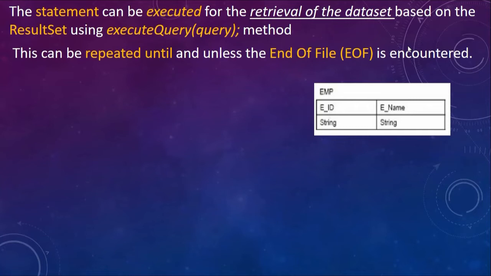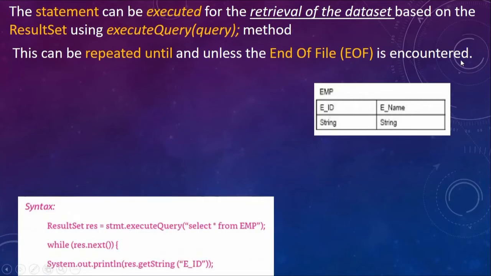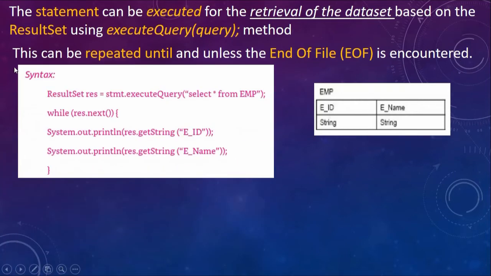So when this executeQuery is fired onto the database, the tuples of the result will be returned one after the other. This can be repeatedly done until the end of file is encountered. Just a small syntax: I am trying to fetch the result from the database.